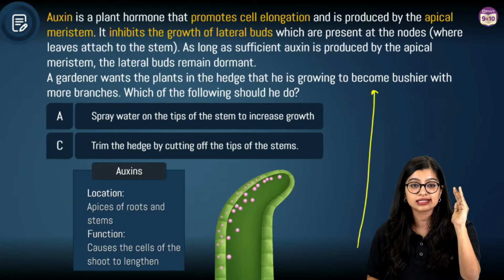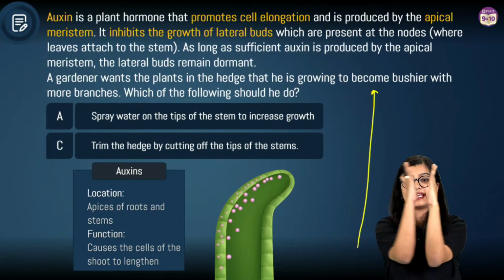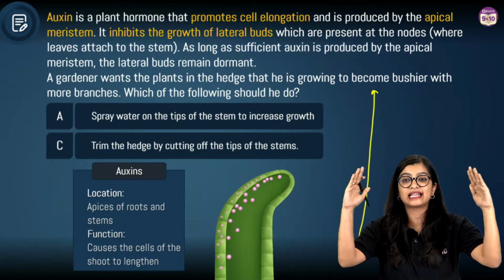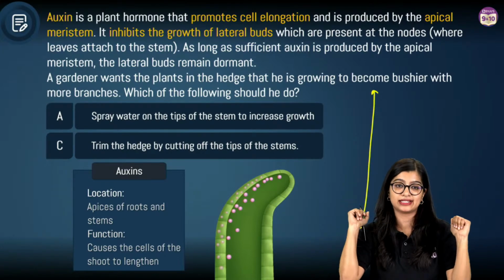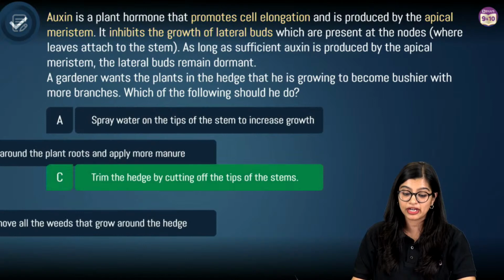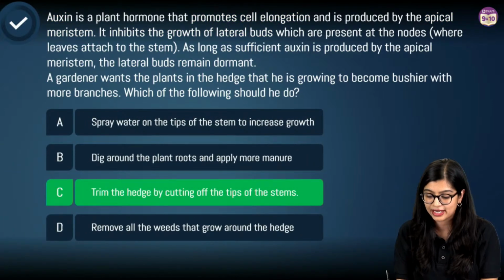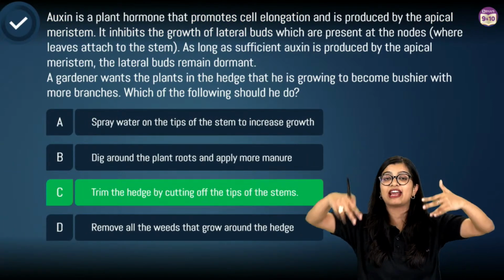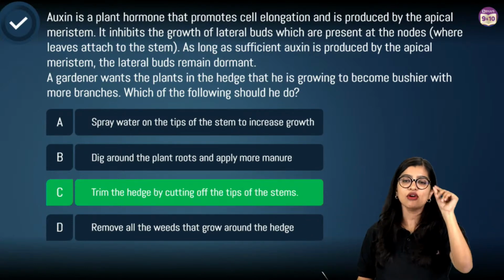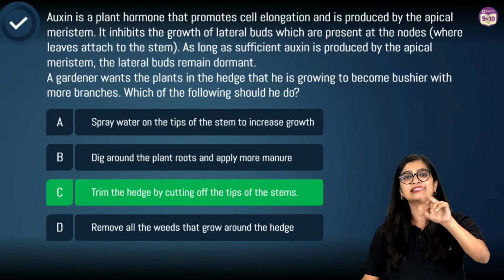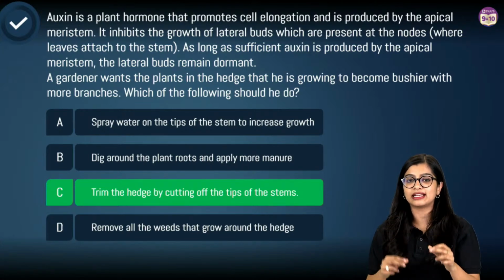So now, of course, in this particular case, we see that if auxin is not there, it will allow sideways growth, which is why, if you trim the hedge by removing the tips where auxin is produced, it allows for sideways growth. Now, I'll give you one fun fact here. Auxin and cytokinin are regulated in a very interesting manner.